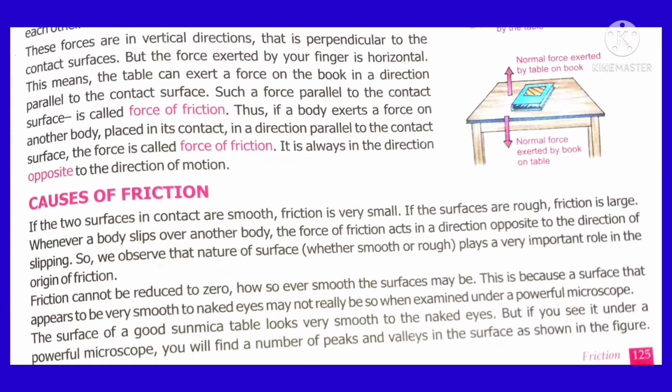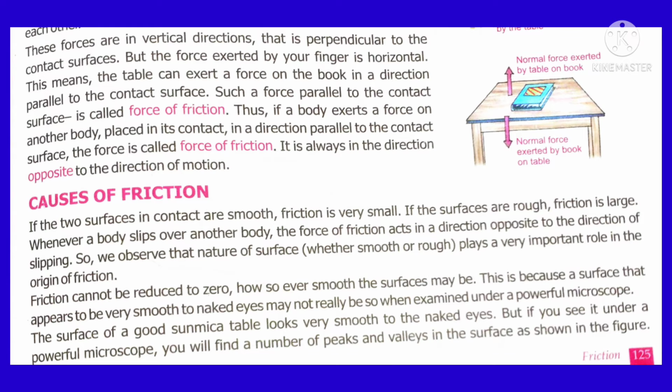Friction always exists between any surface, whether smooth or rough, but never becomes zero. A smooth surface appears to be smooth, but when you see it under a microscope, we can see some roughness. So it may be smooth in appearance, but friction is never zero.